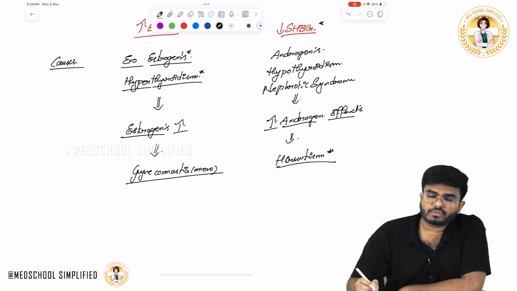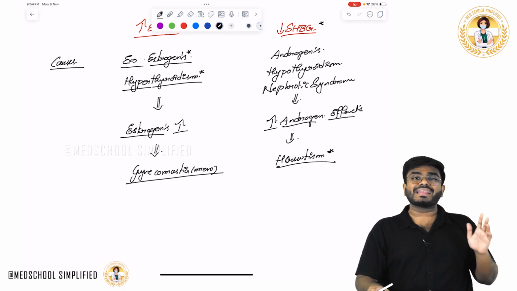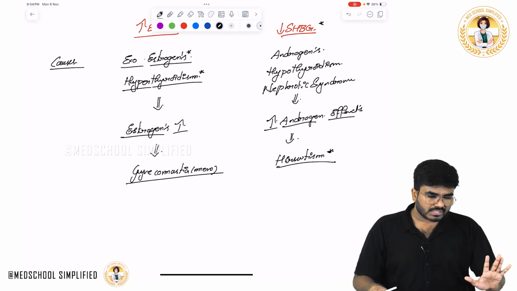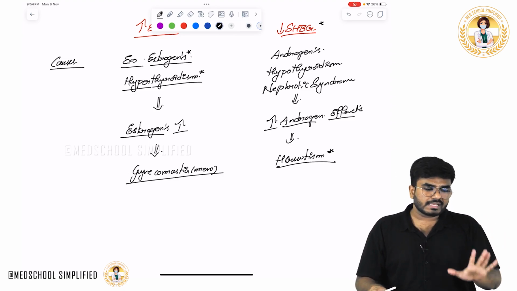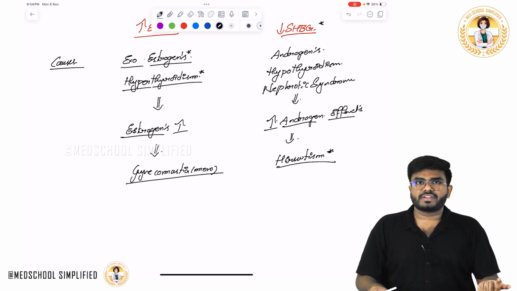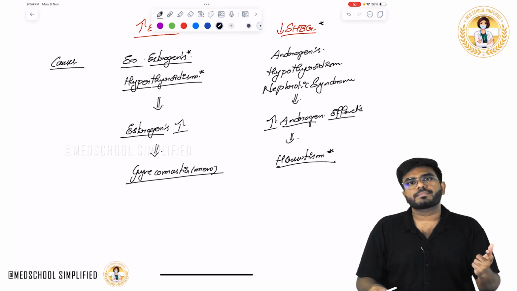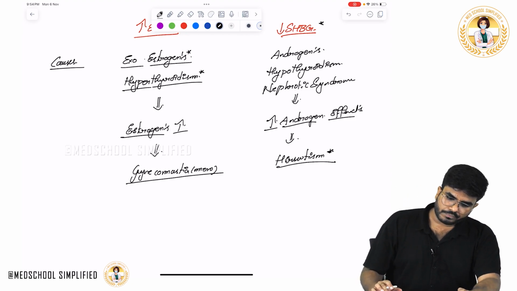Okay, this is the point which I want you to know: the relationship of sex hormone binding globulin with androgen and estrogen. More sex hormone binding globulins, estrogen effects. Less sex hormone binding globulins, androgen effects. Estrogen effects are gynecomastia, androgen effects are going to be hirsutism. So this is a point which I want you to know.